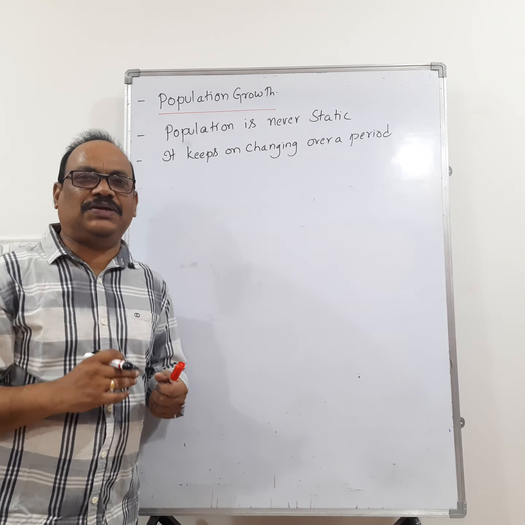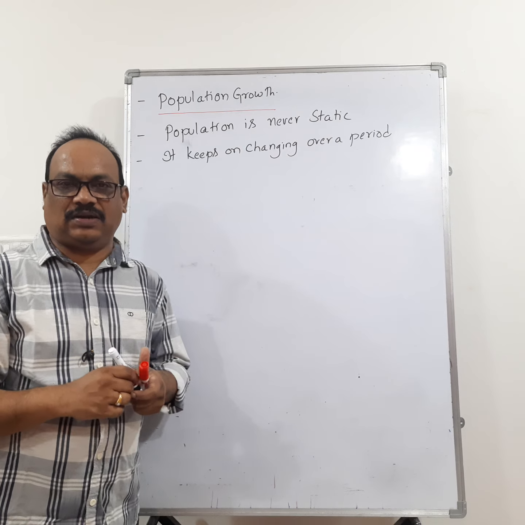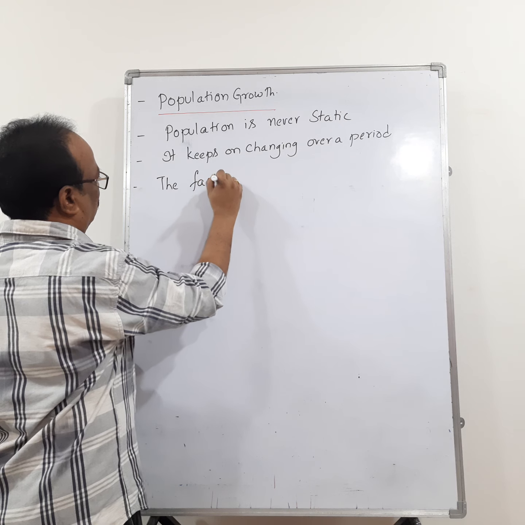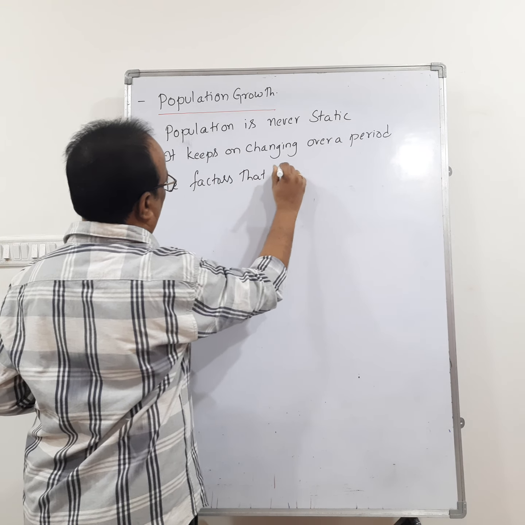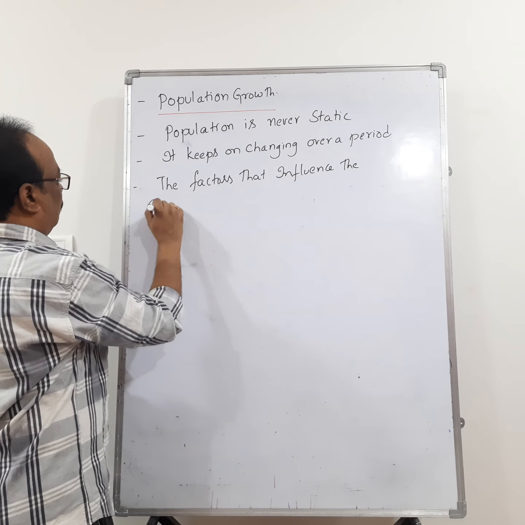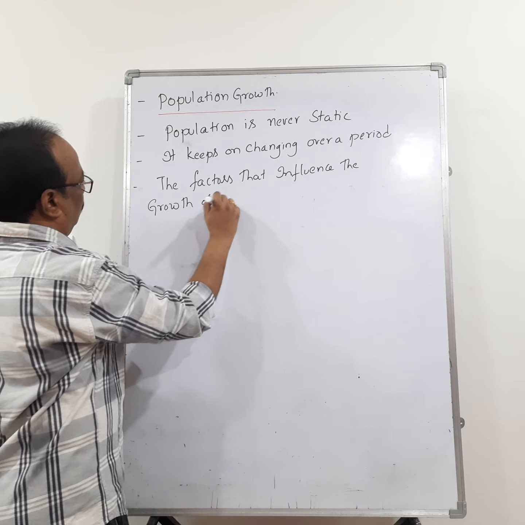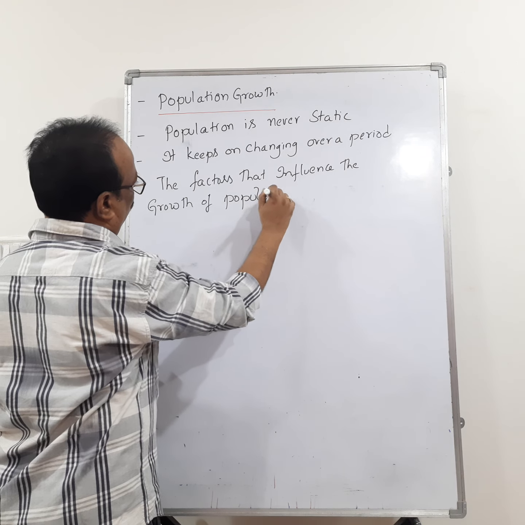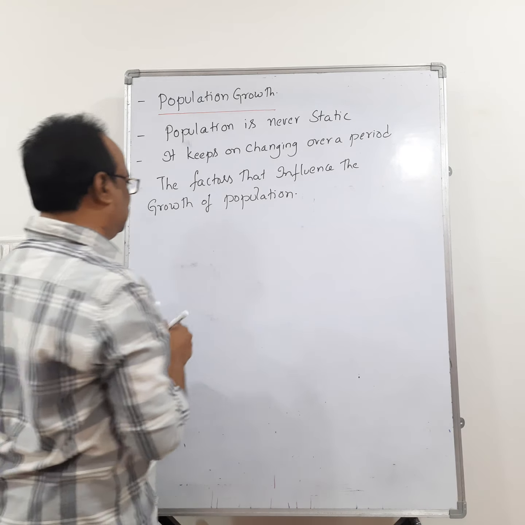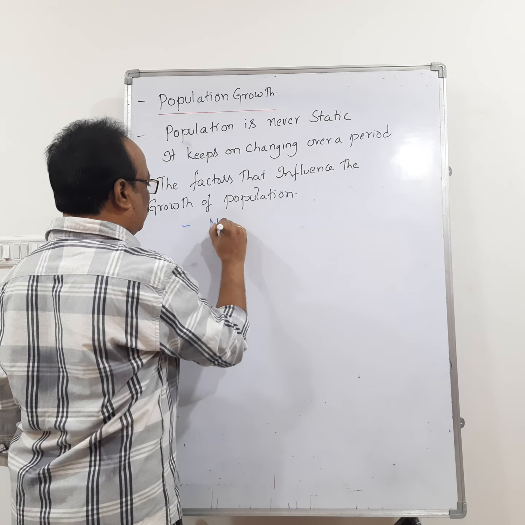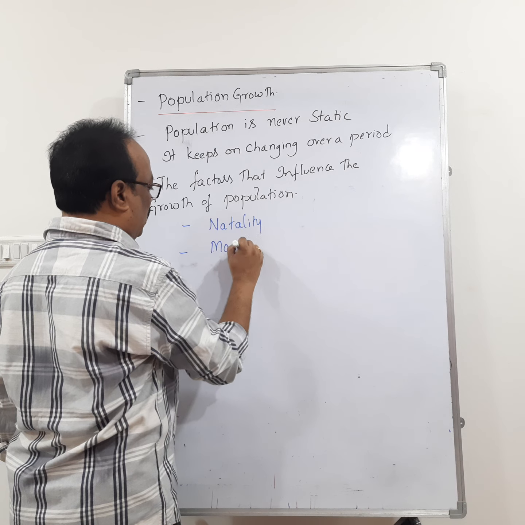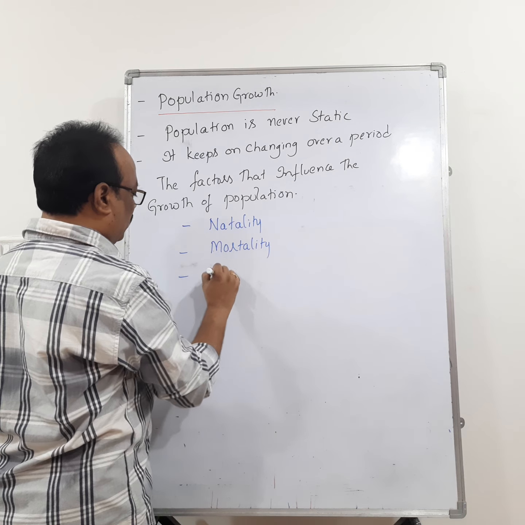Then the growth of population depends upon four factors. What are the factors that influence the growth of population or size of population?